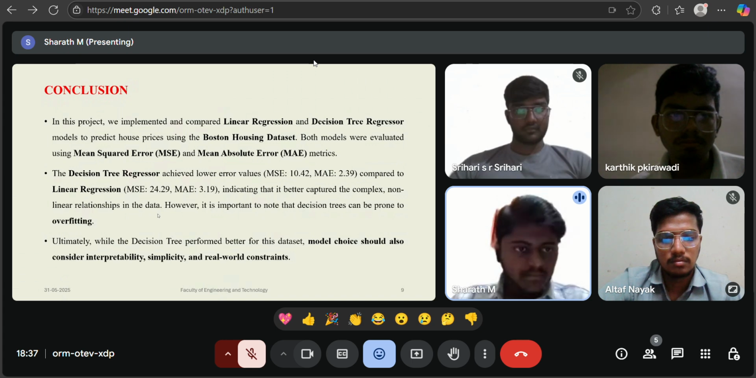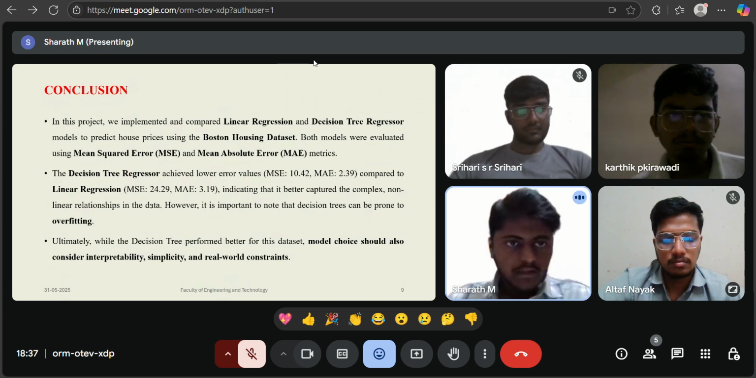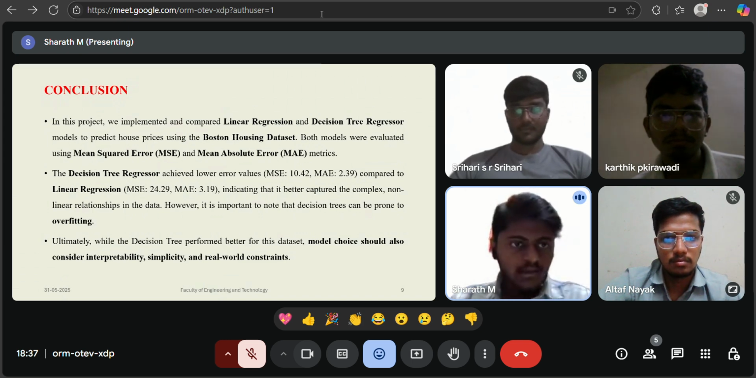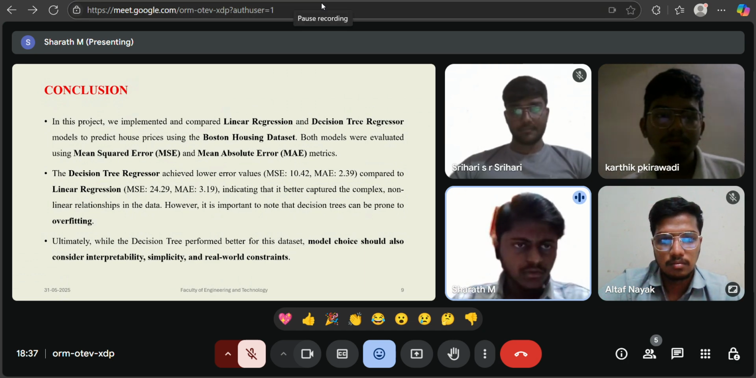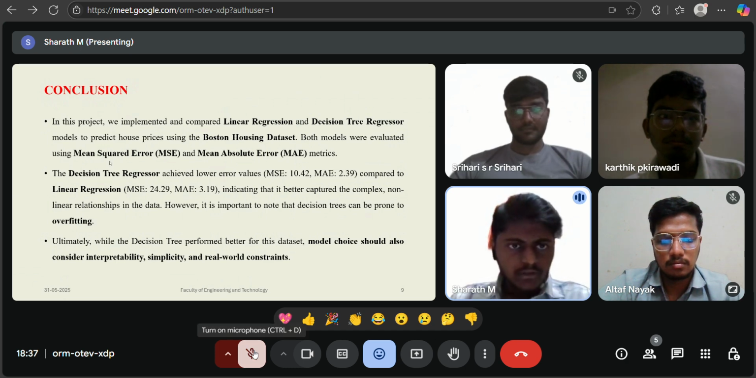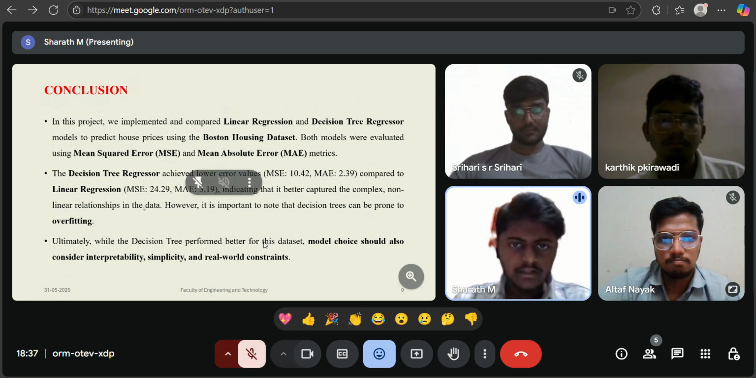Then in step two, we split into training dataset and testing dataset. In step three, we fit the linear regression model, and in step four, predict with the linear regression. The fifth one is fitting the decision tree regression. We evaluate these regressions using the MSE and MAE values, and then plot the predicted versus actual values. And here is the graph showing the difference between linear regression and decision tree.